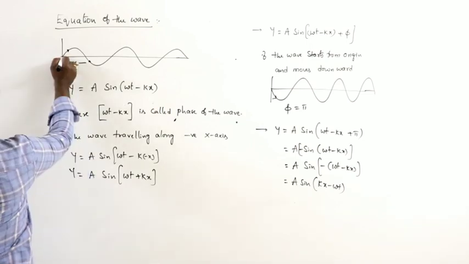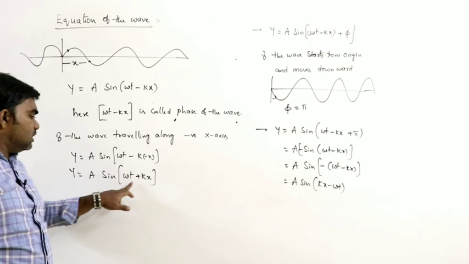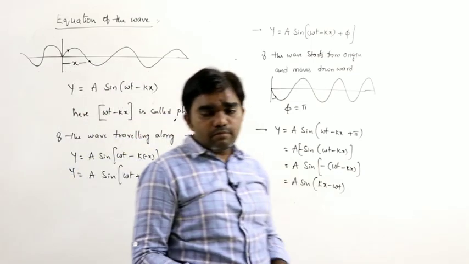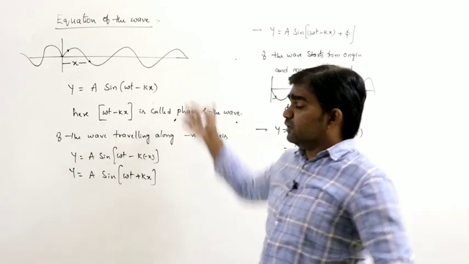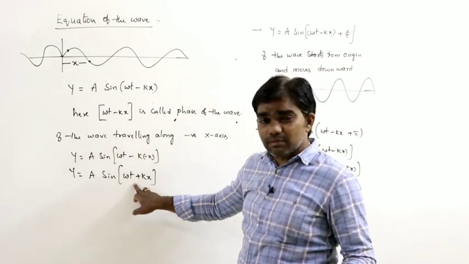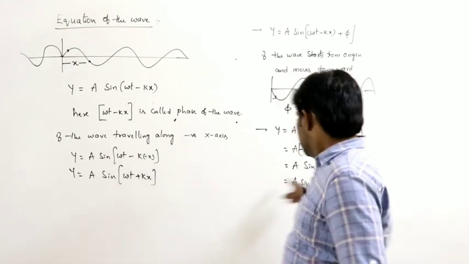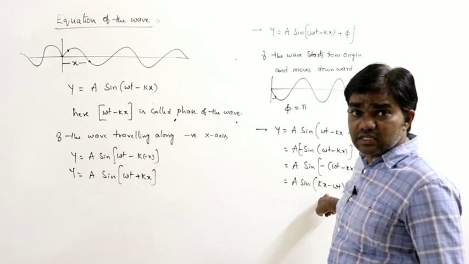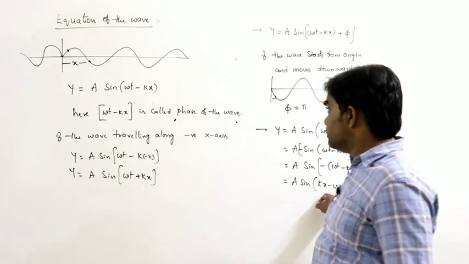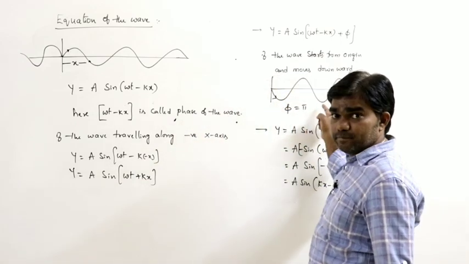Or if the wave is traveling like this, we can write it as a sine of omega t plus kx. In different conditions, how can you write the wave equations? That is important here. If the wave equation is given like this, the wave is traveling along the negative x axis. If the equation is given as a sine of kx minus omega t, the wave is moving downwards like this.